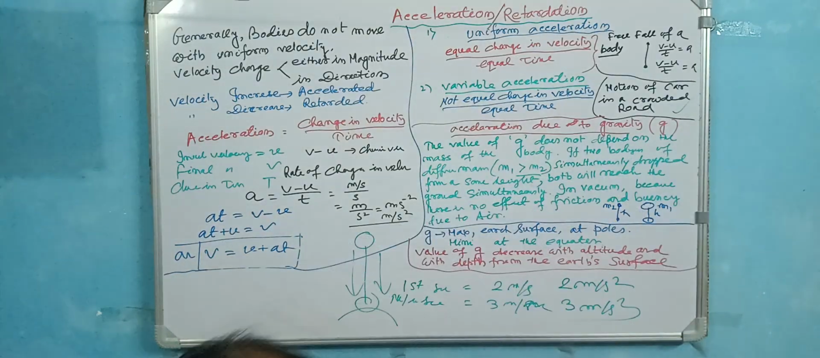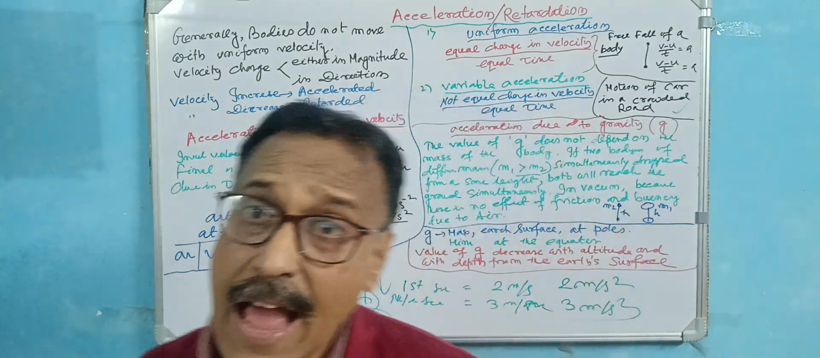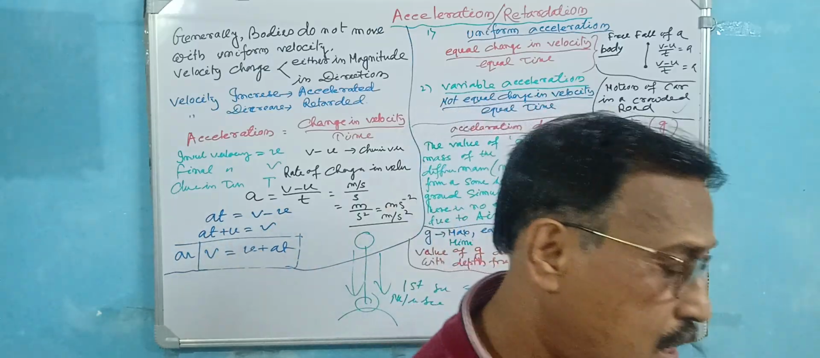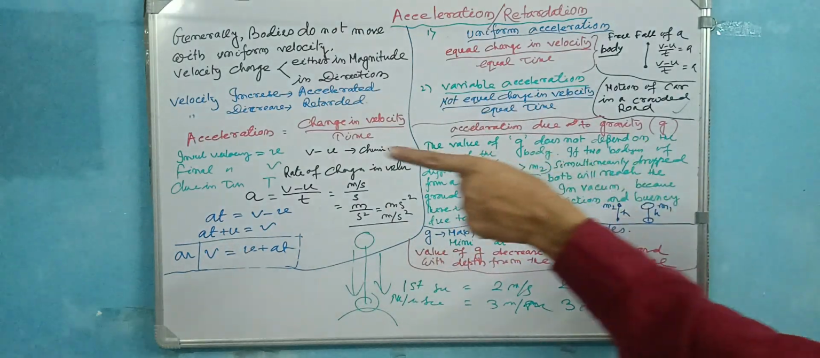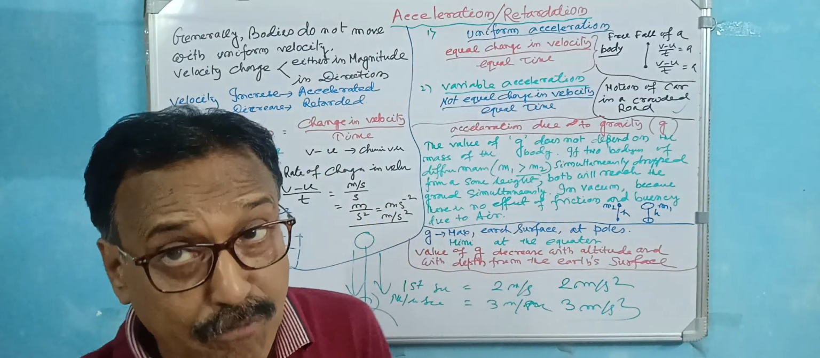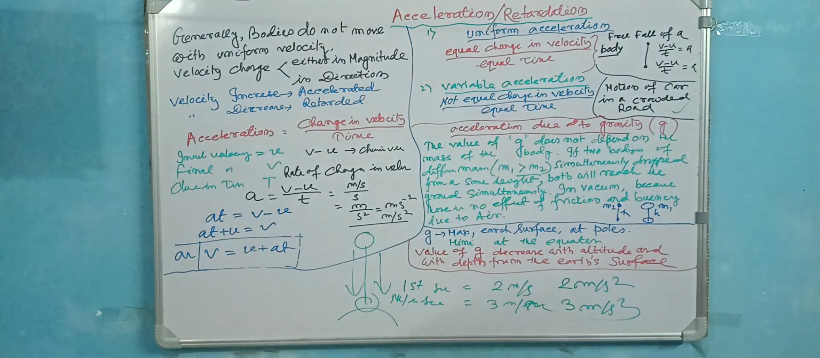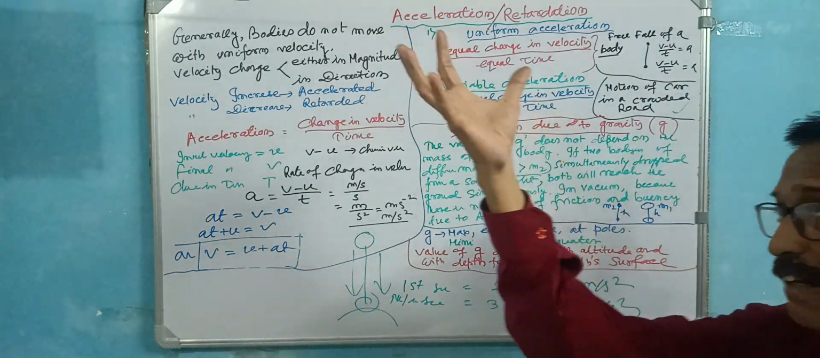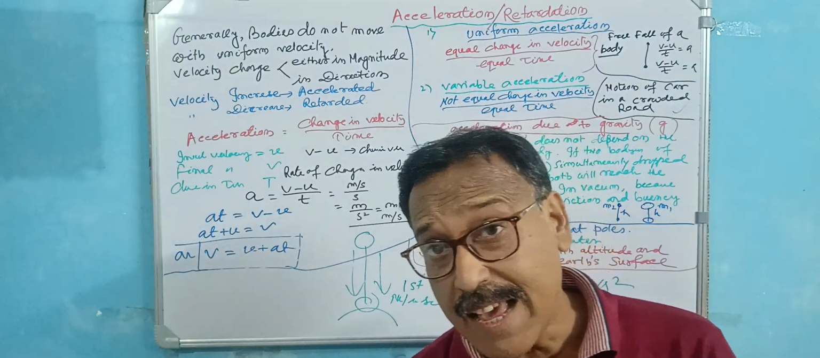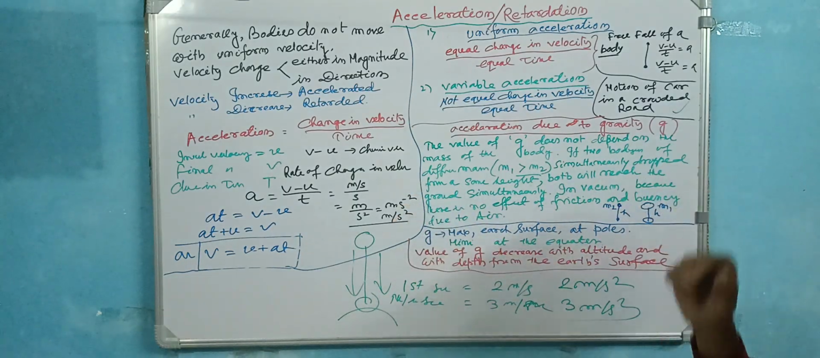Now, here is a new item. This is the acceleration due to gravity. You know, Earth is a huge magnet, and each and every substance on the Earth's surface is attracted. That is called gravitational force. If there is a force, there is an acceleration. F is equal to ma. There is a force, so an acceleration is developed. So due to the gravitational force, the Earth attracts each and every body towards its center. So there is an acceleration. This acceleration is called acceleration due to gravity. That is denoted by small g.